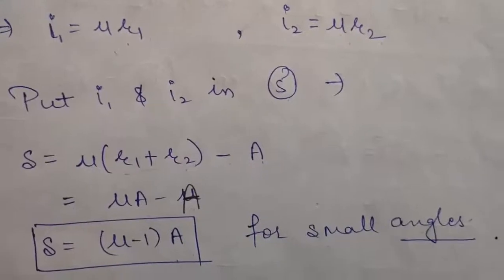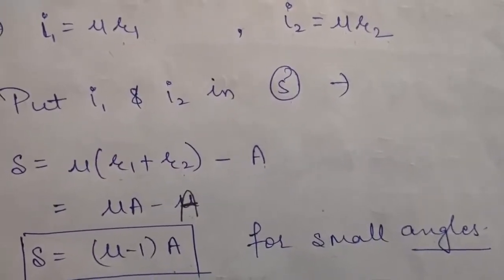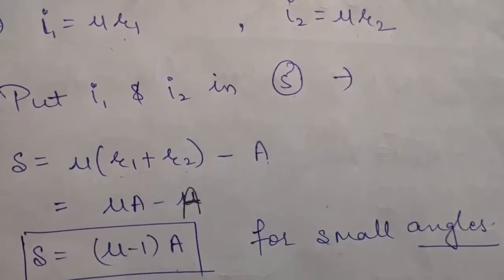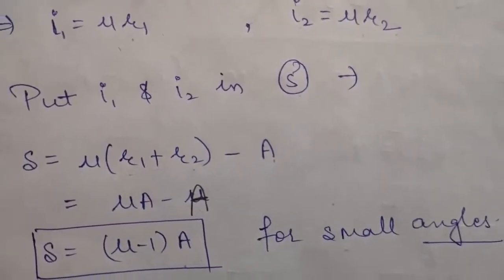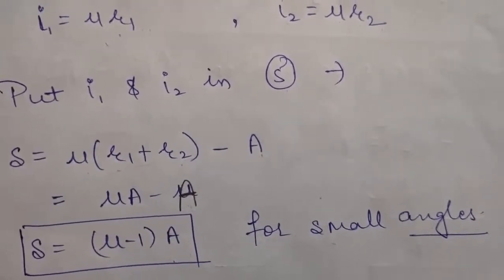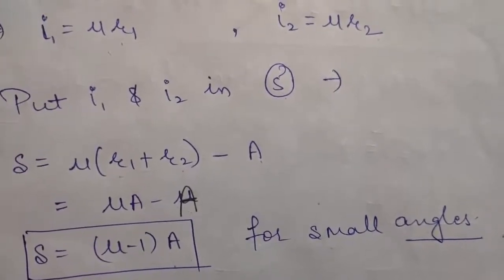So up till now we have derived a general formula. In the next lecture I will be telling you the angle of minimum deviation, and we will be deriving the prism formula using the angle of minimum deviation. Okay. So now let us do the homework of your last lecture.